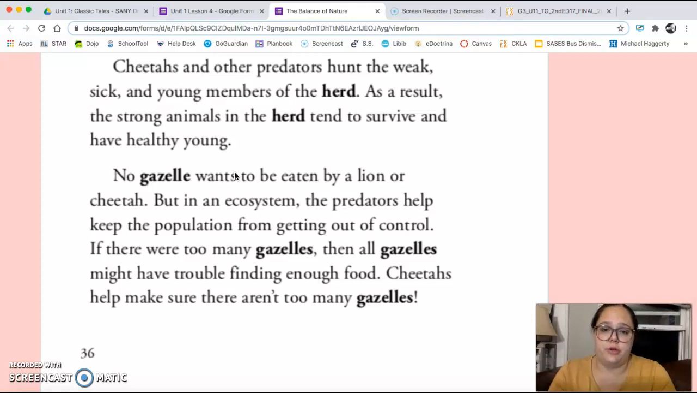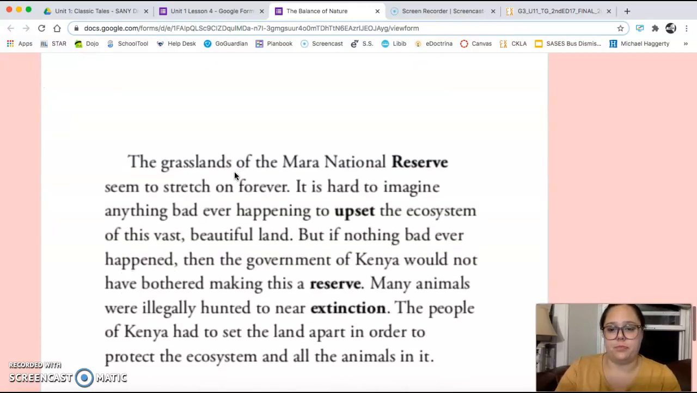Cheetahs and other predators hunt the weak, sick, and young members of the herd. As a result, the strong animals in the herd tend to survive and have healthy young. No gazelle wants to be eaten by a lion or cheetah, but in an ecosystem, the predators help keep the population from getting out of control. If there were too many gazelles, then all gazelles might have trouble finding enough food. Cheetahs help make sure there aren't too many gazelles.